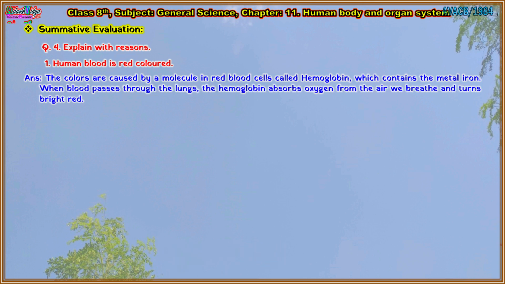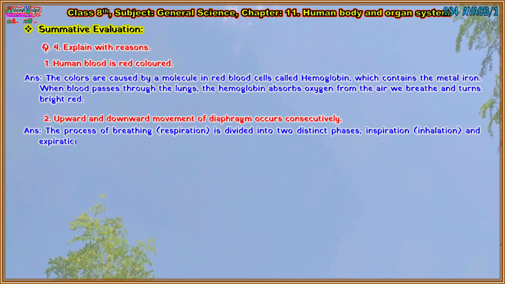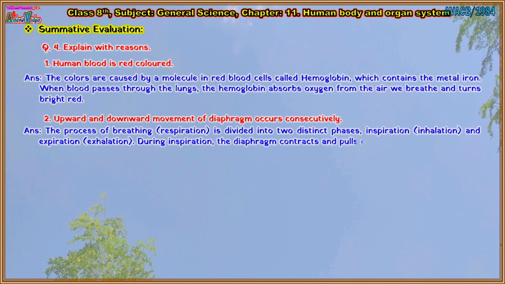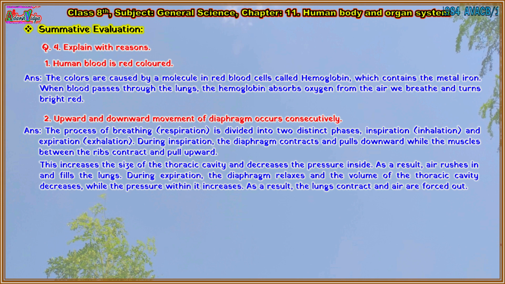Second question. Upward and downward movement of diaphragm occurs consecutively. Answer is: the process of breathing, respiration, is divided into two distinct phases: inspiration, inhalation, and expiration, exhalation. During inspiration, the diaphragm contracts and pulls downward while the muscles between the ribs contract and pull upward. This increases the size of the thoracic cavity and decreases the pressure inside. As a result, air rushes in and fills the lungs.